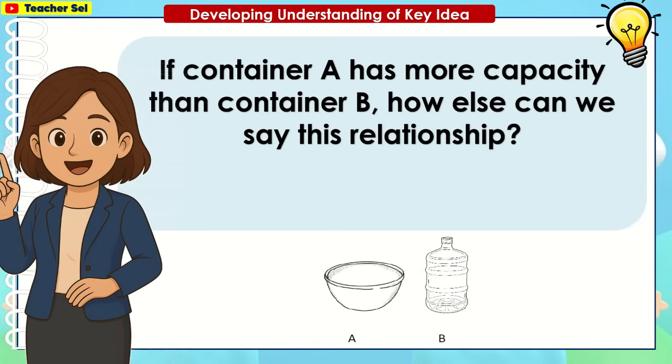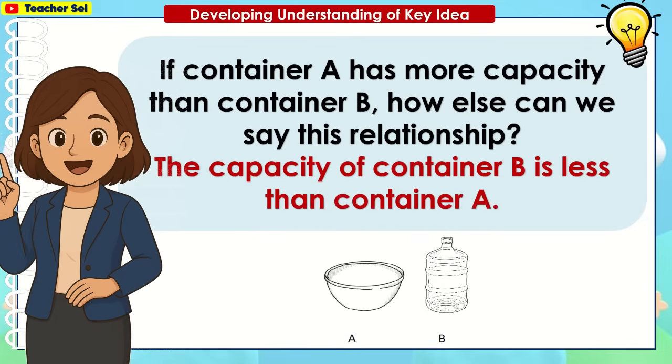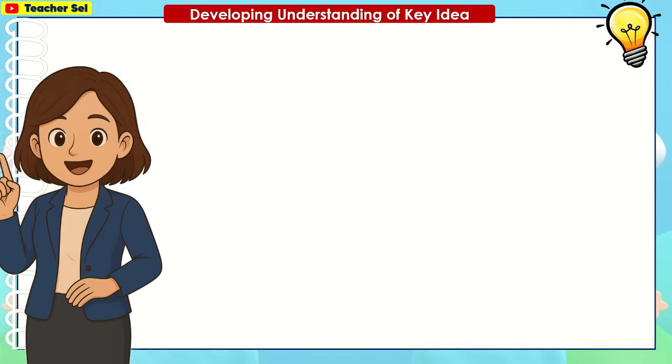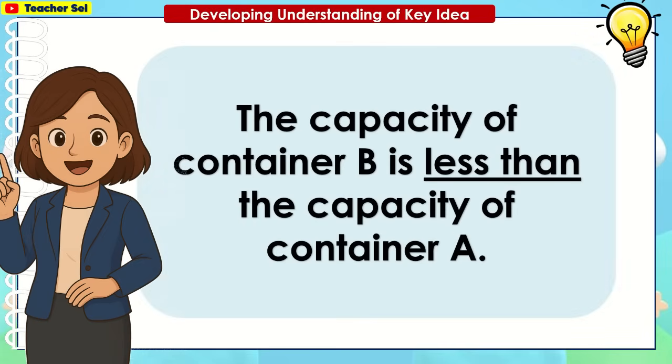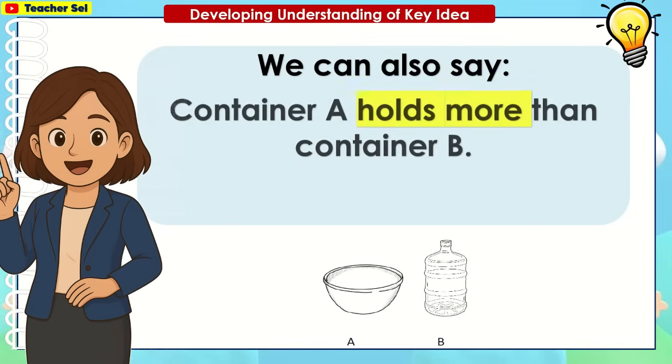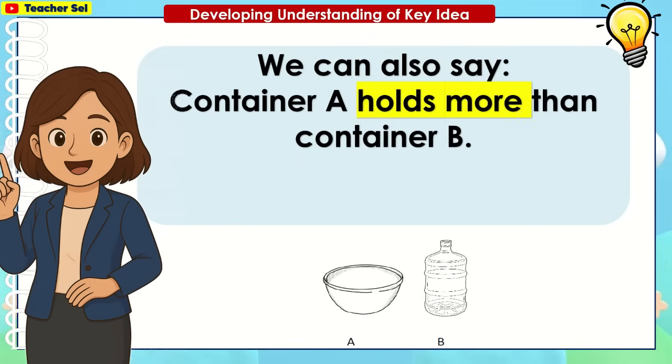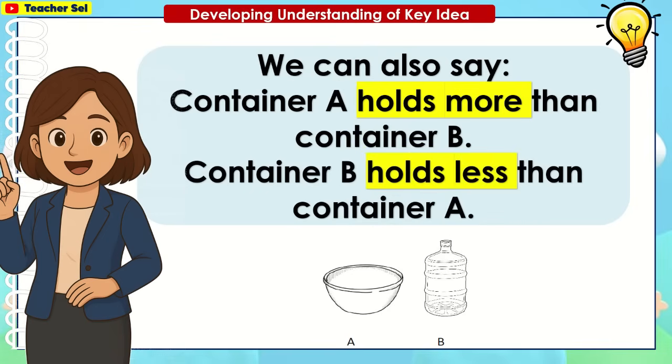If container A has more capacity than container B, how else can we say this relationship? The capacity of container B is less than container A. The capacity of container A is greater than the capacity of container B. The capacity of container B is less than the capacity of container A. We can also say container A holds more than container B. Container B holds less than container A.